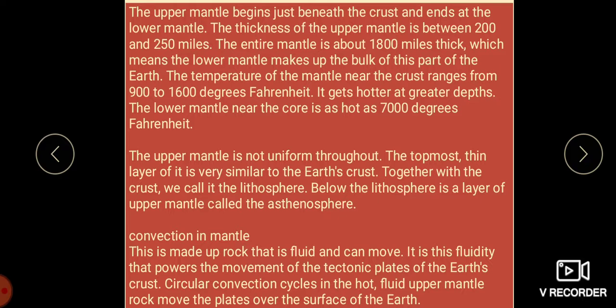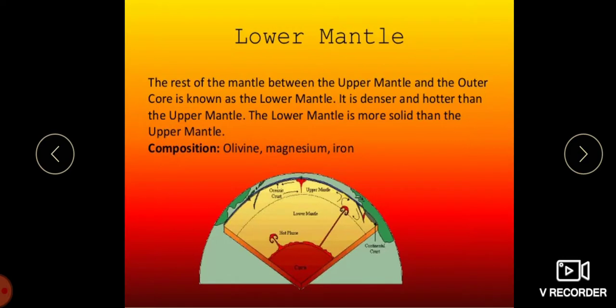We have convection in the mantle. This is made up of rock that is fluid and can move. It is this fluidity that powers the movement of the tectonic plates of the Earth's crust. Circular convection cycles in the hot, fluid upper mantle rock move the plates over the surface of the Earth.